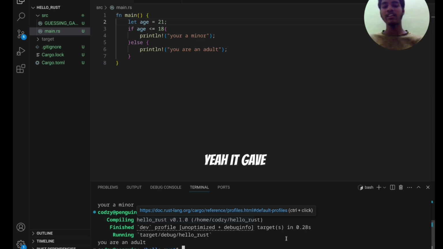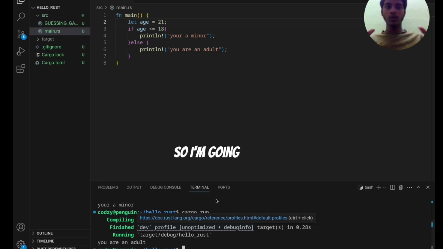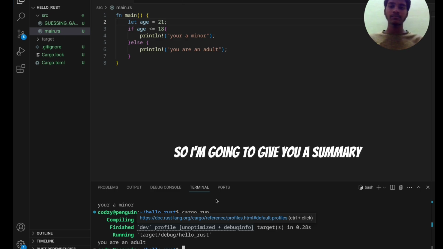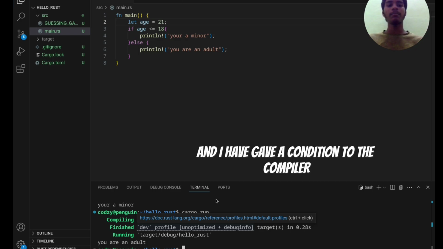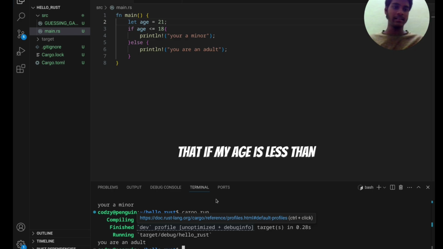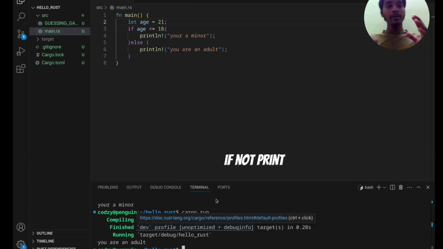Yeah, it gave me, like, I am an adult. I hope you guys get it. So I'm going to give you a summary of what I've done here. I have input my age as 17, and I have given a condition to the compiler that if my age is less than 18, print I am a minor. If not, print I am an adult.